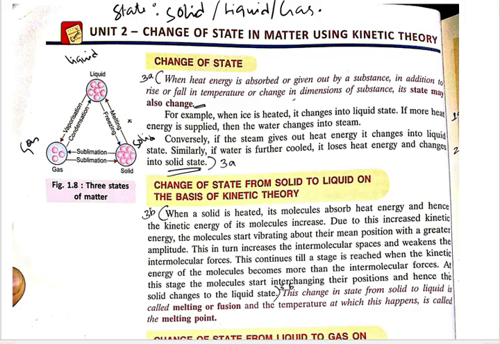Conversion of liquid to solid is known as freezing. The arrows are given, so you can understand that. Conversion of liquid to gas is called vaporization, whereas conversion of gas into liquid is known as condensation.